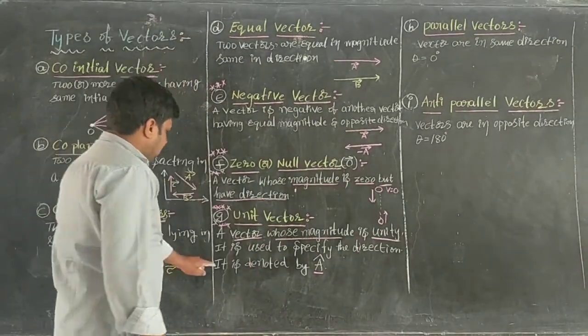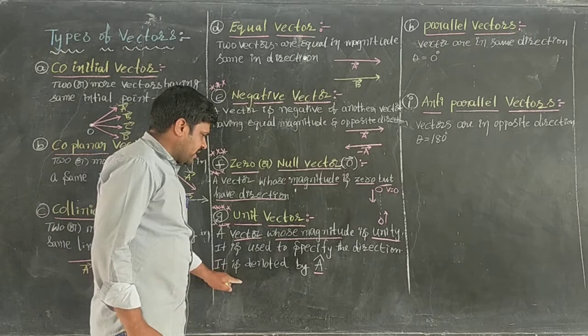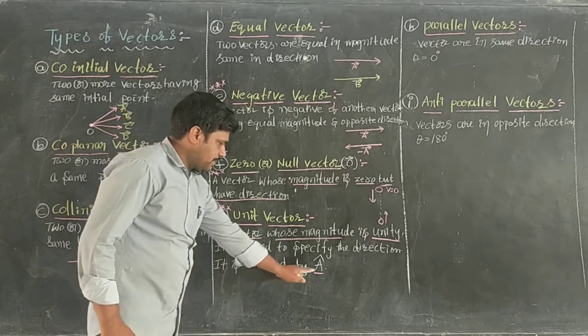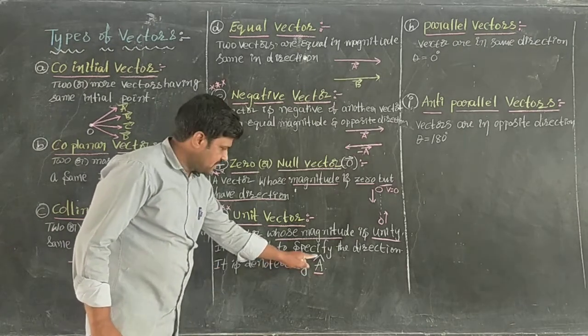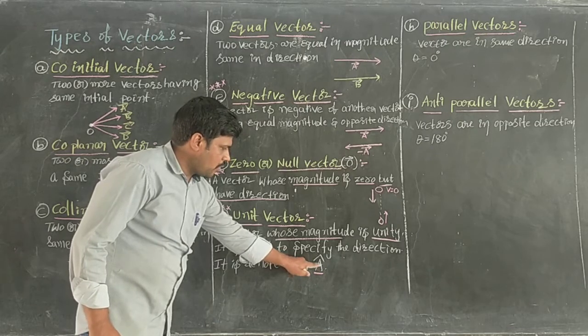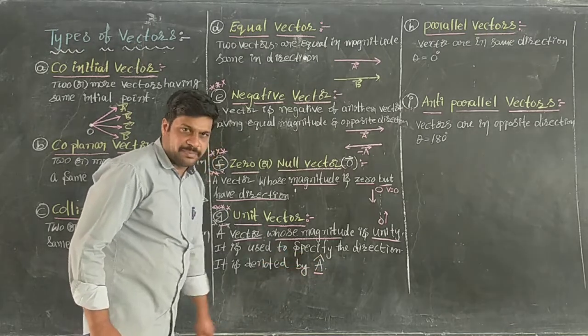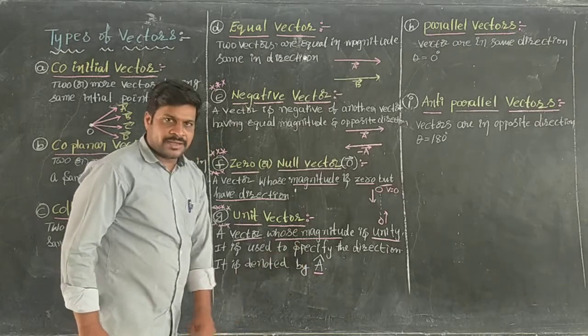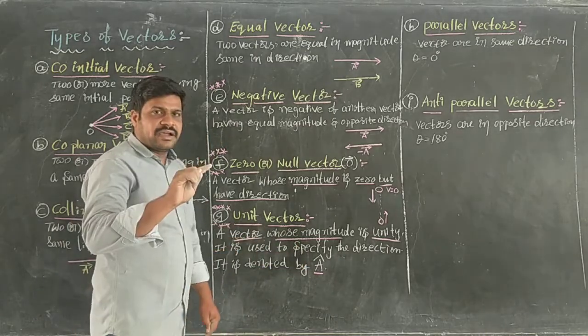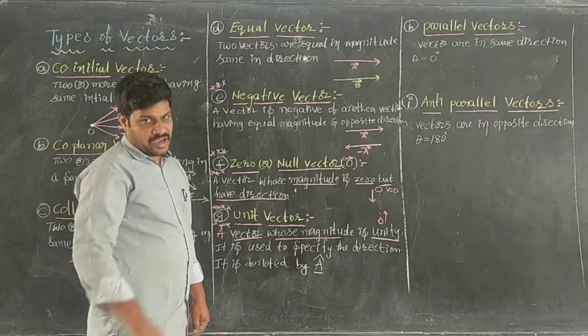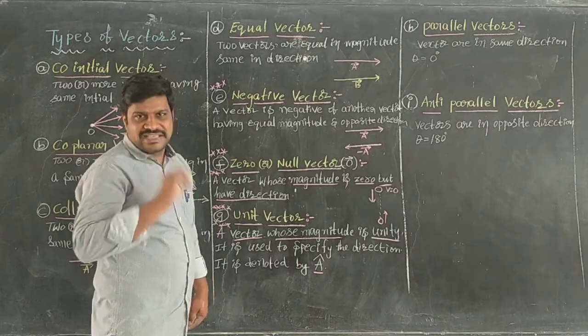Sir, how can the unit vector be denoted? A unit vector can be denoted by a cap. See, there is a cap symbol over the letter A. So you write it in brackets, read as a cap. You can write it as read as a.